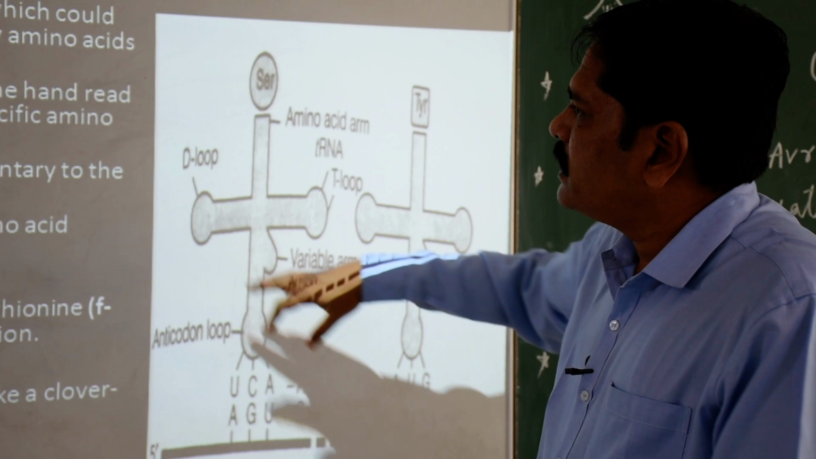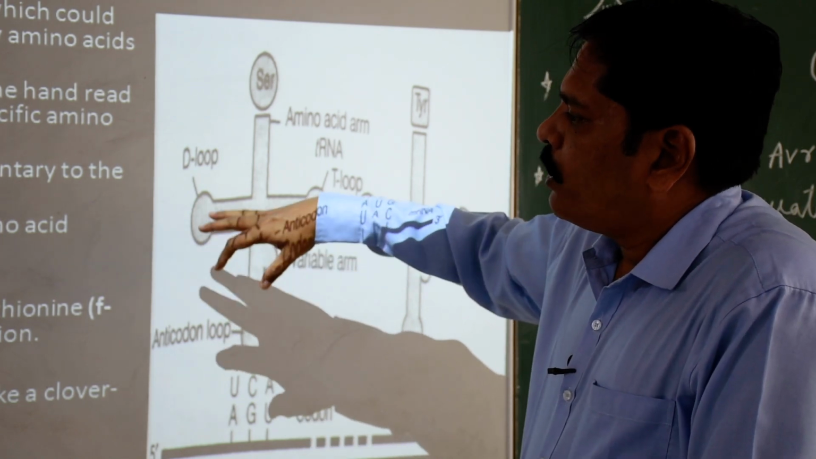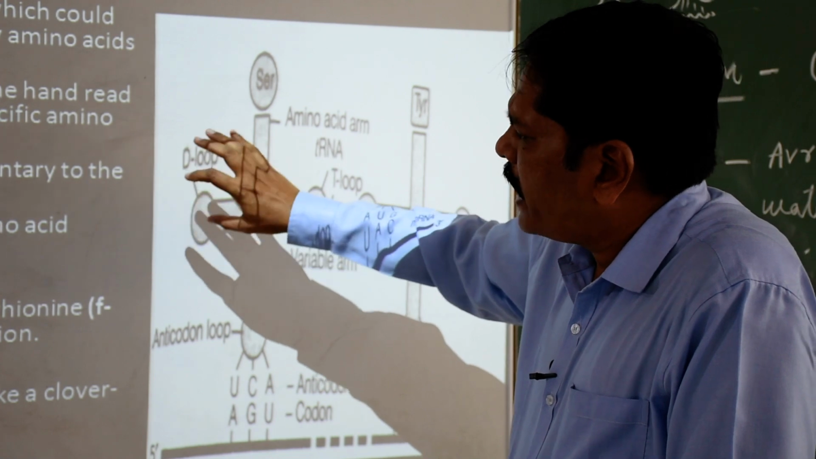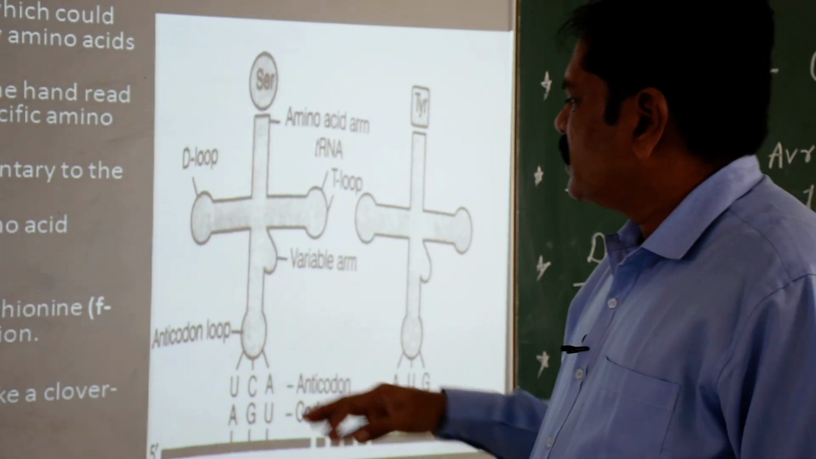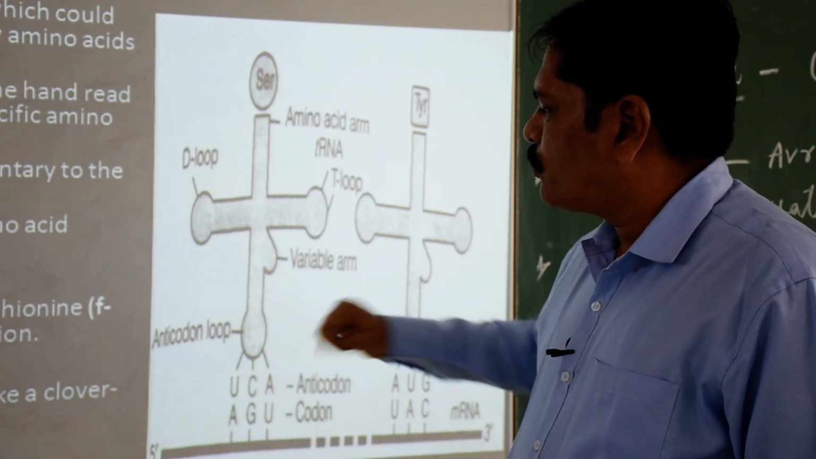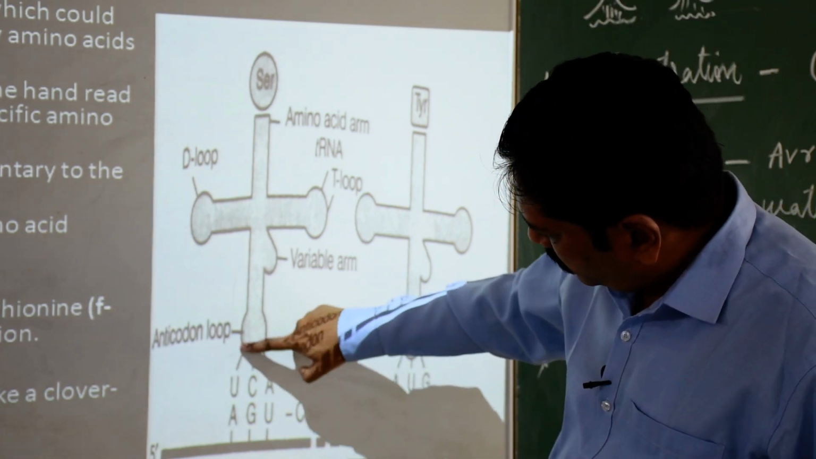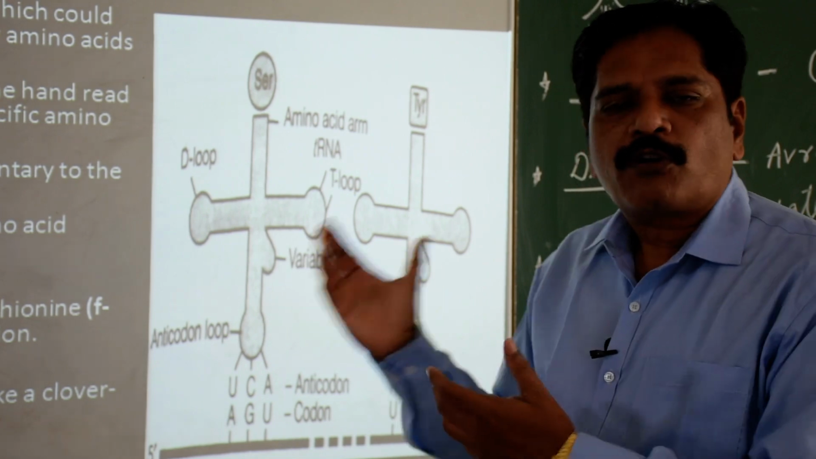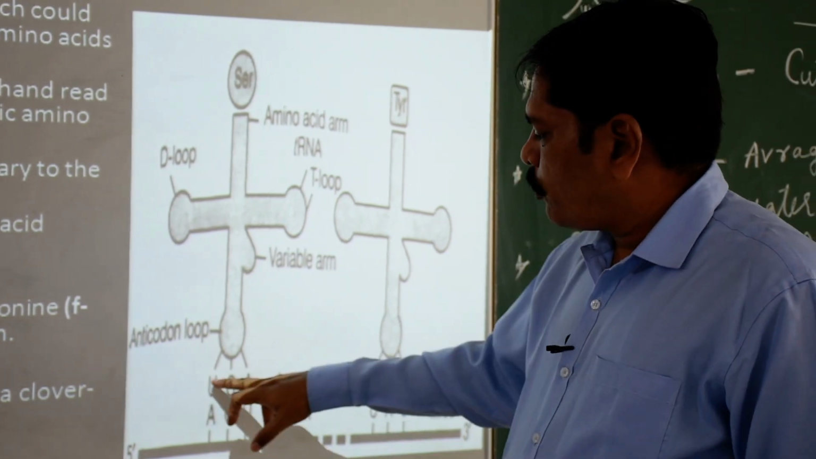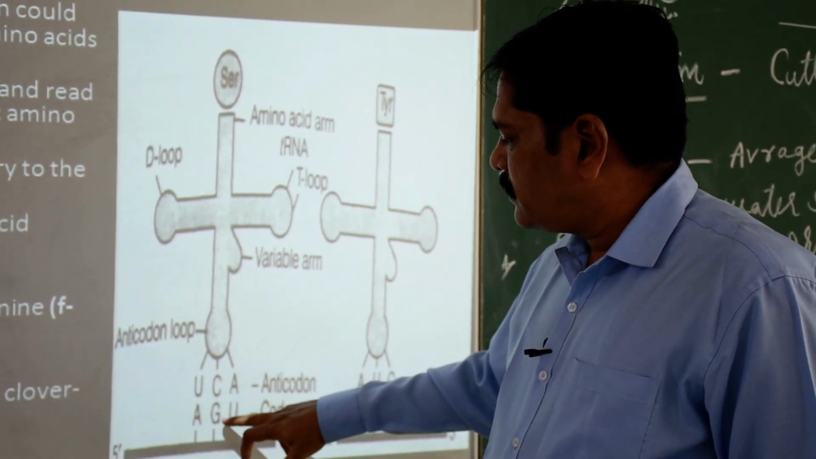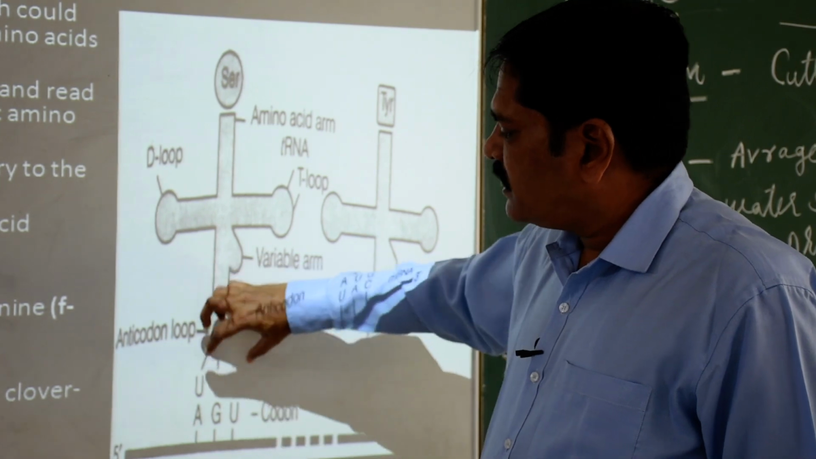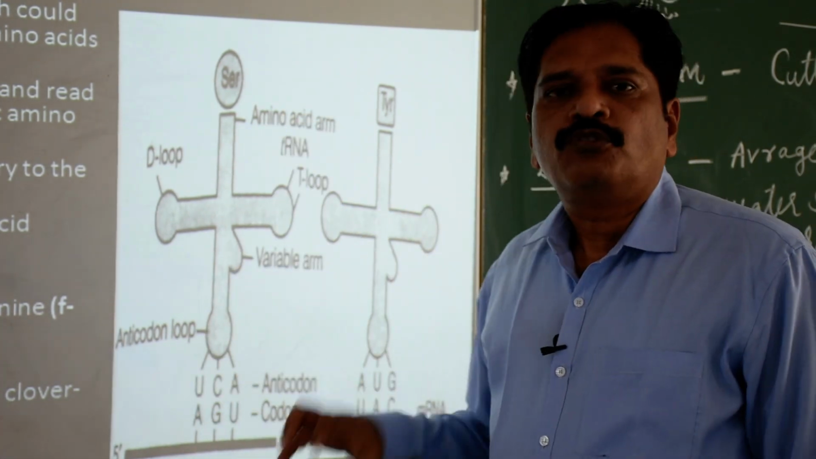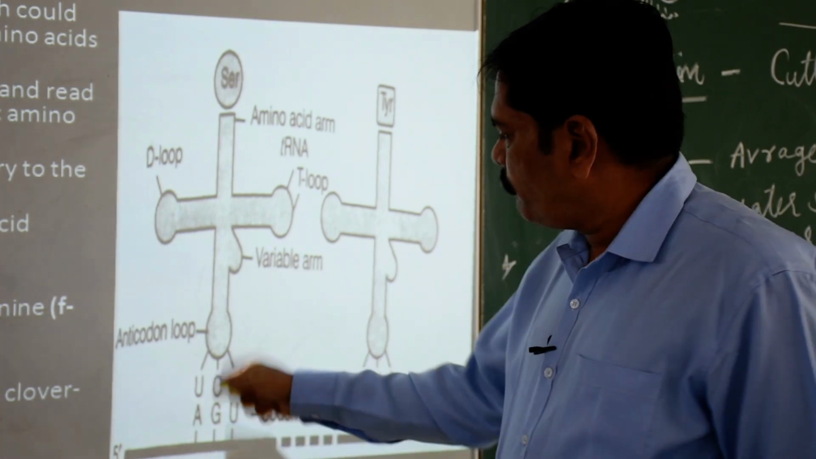Clear? Now here is this D loop, which is responsible for binding of the amino acid, clear. Then this loop is called the anticodon loop. You can see that, suppose here it has UCA. So what is the complementary of UCA? The complementary of U is A, C is G and A is U. So this tRNA will read this AGU code on the mRNA and fix them.